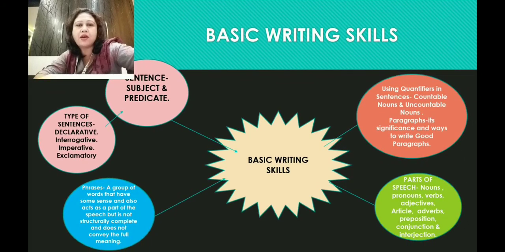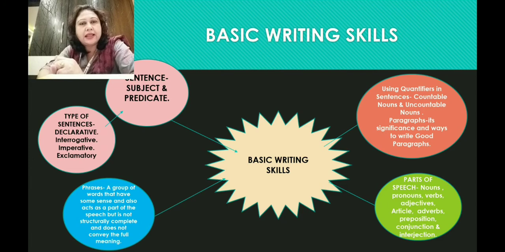Then we had learned about phrases, which are a group of words that have some sense and also act as a part of speech, but are not structurally complete and do not convey the complete meaning. Then we had learned about the parts of speech, which include noun, pronouns, verbs, adjectives, article, adverbs, preposition, conjunction and interjection. Then lastly, we had learned about using quantifiers in sentences, that is the countable nouns and uncountable nouns.